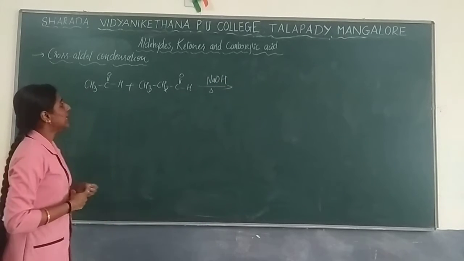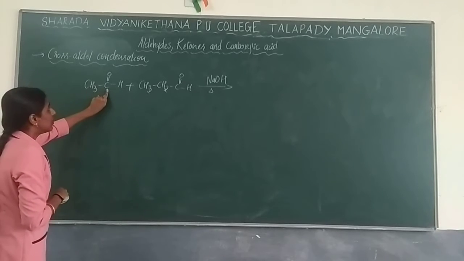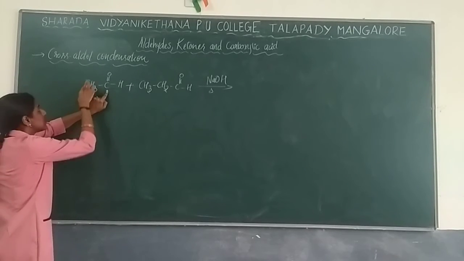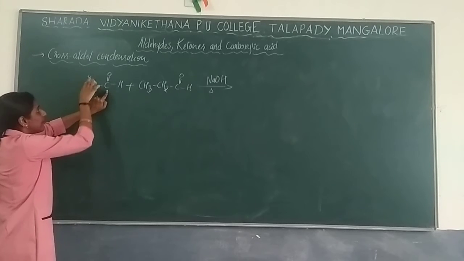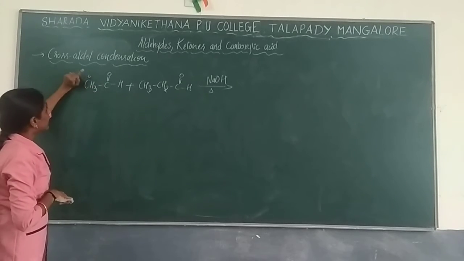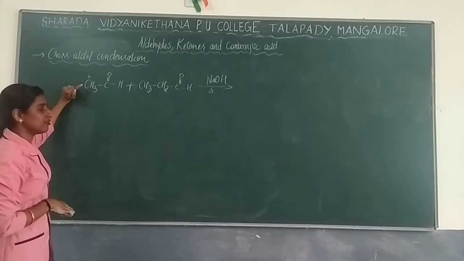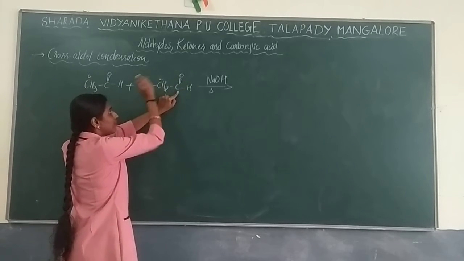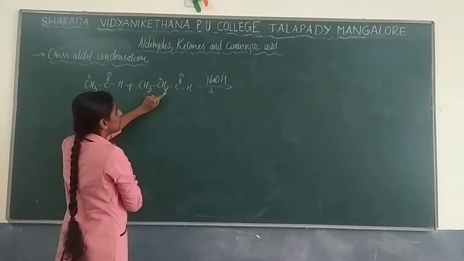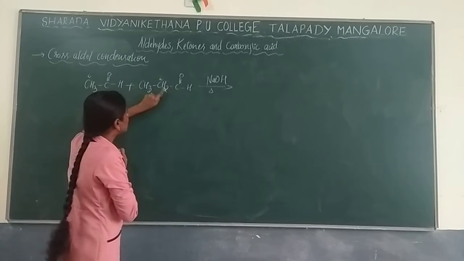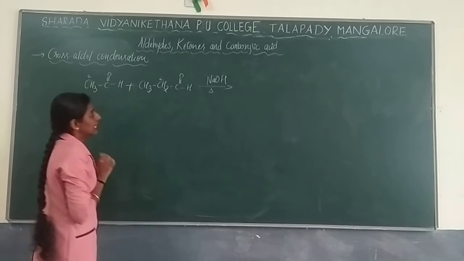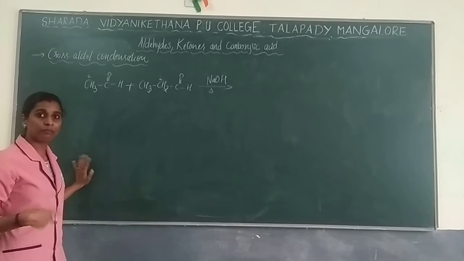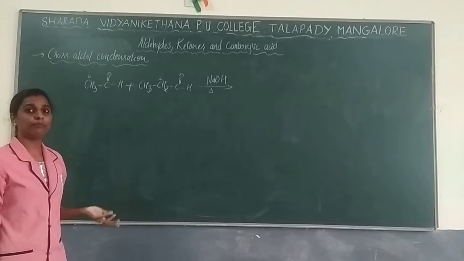Now, if I consider how many alpha carbons are present: the next carbon to the carbonyl is the alpha carbon, so you can identify this is alpha. Next, for this other compound, this carbon is the alpha, so this will have alpha hydrogen. So the main mechanism is this. Remember, as I said, cross aldol won't give one product, it will give a number of products. Why will it give a number of products?